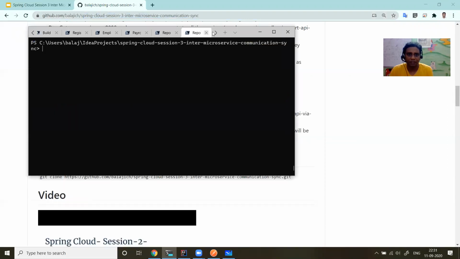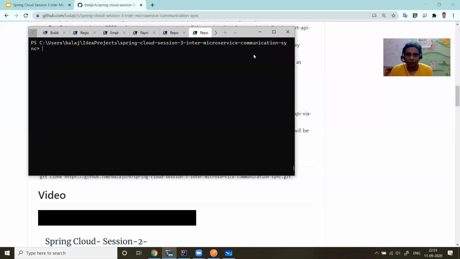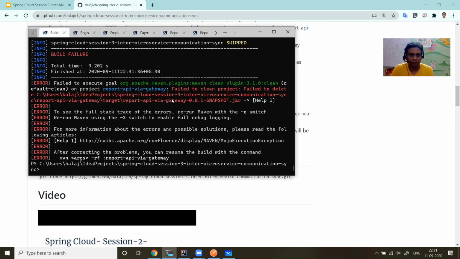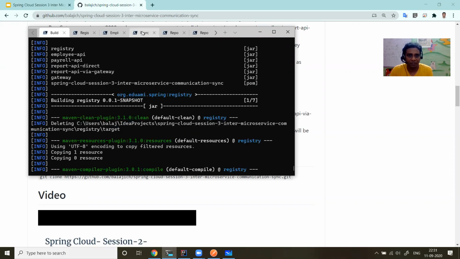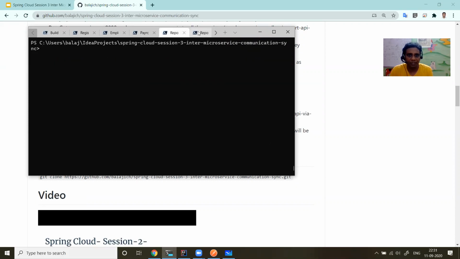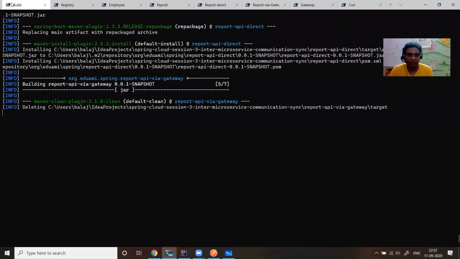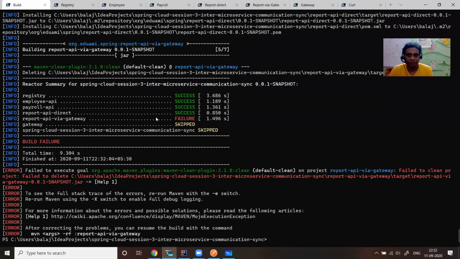That's the reason the build failed. Let me do one more fresh build. I'm not able to catch which tab I have the service running in. I think the gateway is up somewhere.